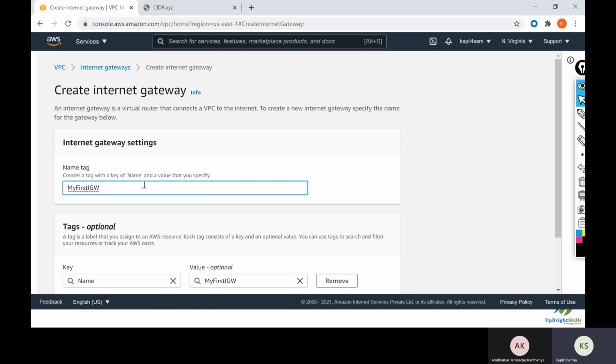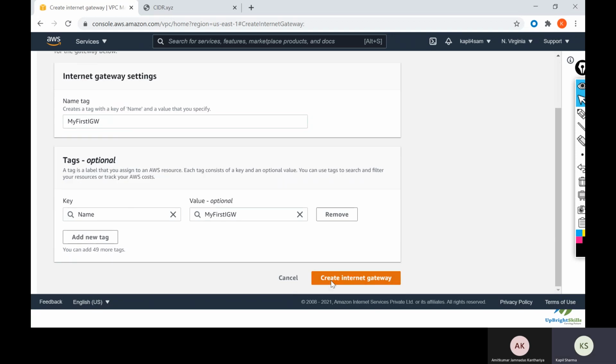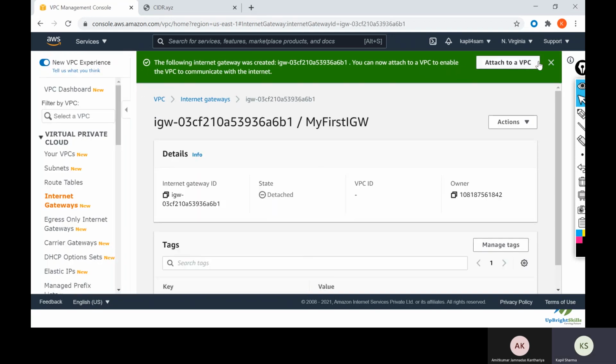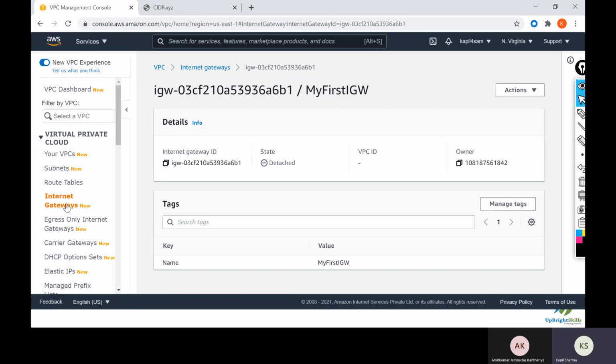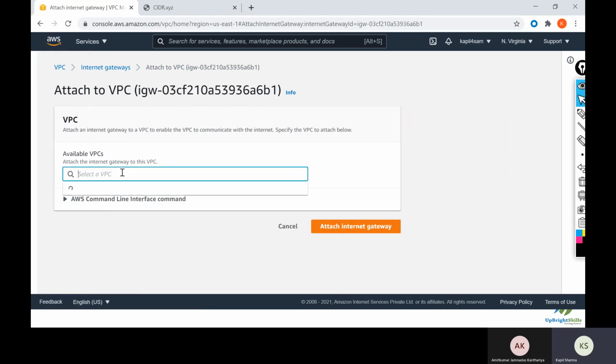IGW is internet gateway. Now click on actions and attach to VPC. Select the VPC, my first VPC which we have created. An internet gateway can only be attached to one single VPC. It cannot be attached to multiple VPCs.